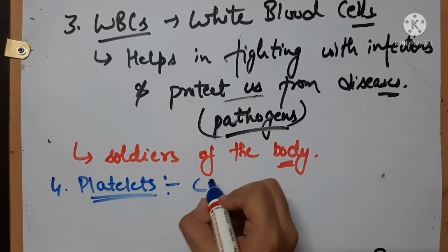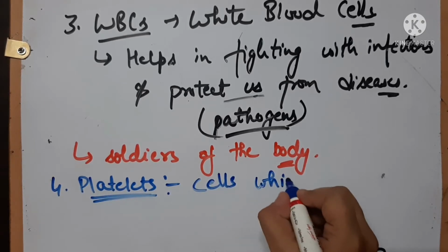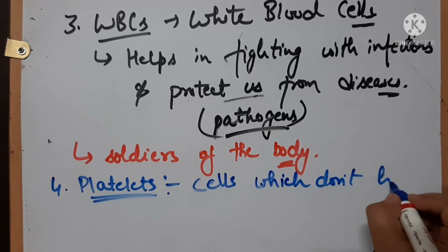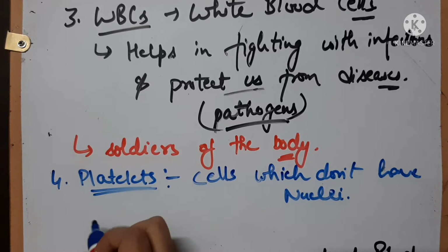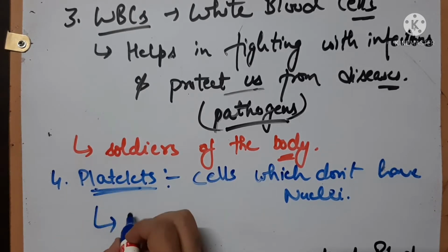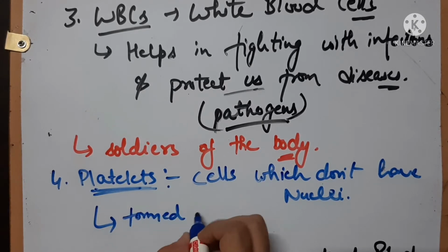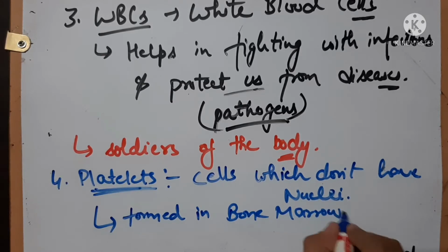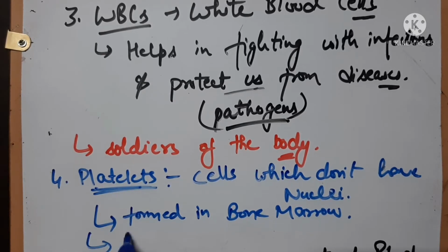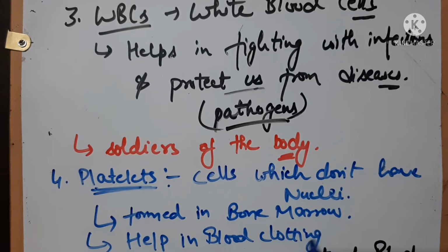Platelets are the cells which don't have a nucleus inside them. What is the function of platelets? Firstly, let's see where they are formed. Platelets are formed in bone marrow. And the function of platelets is to help in blood clotting, or coagulation of blood.